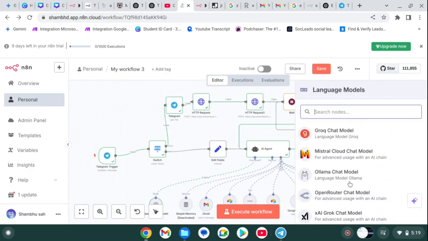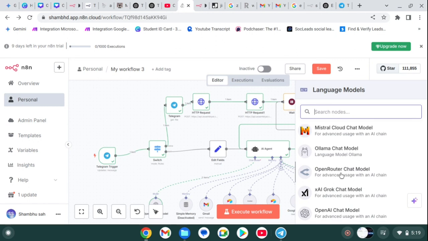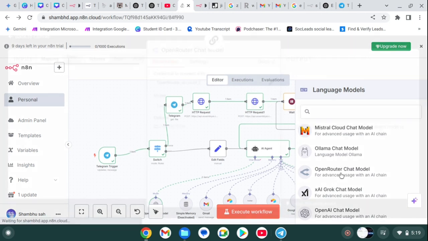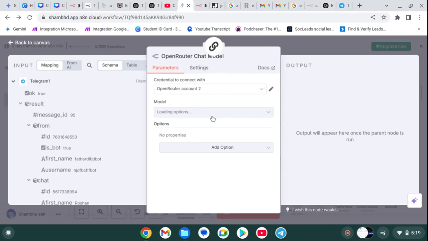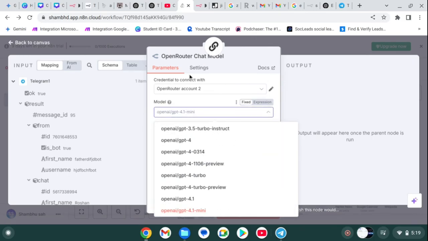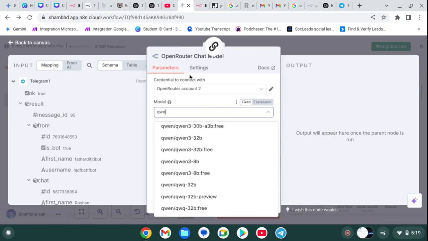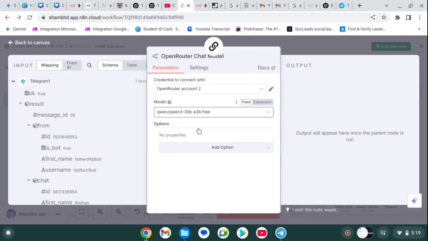Let's use OpenRouter. I like it. You can use any of the models if you have a top up or credit. OpenRouter provides us free models also. We can also use Qwen, that I like. Let's try with Qwen and see the output.